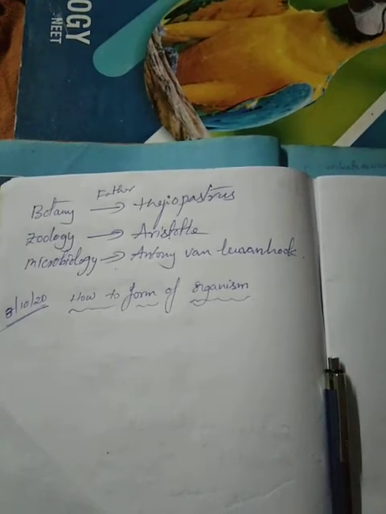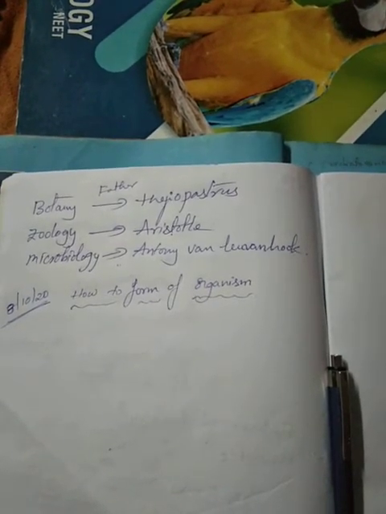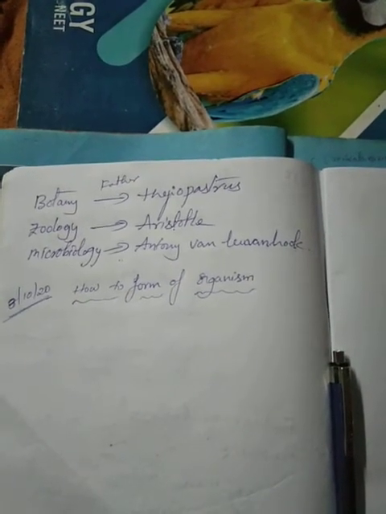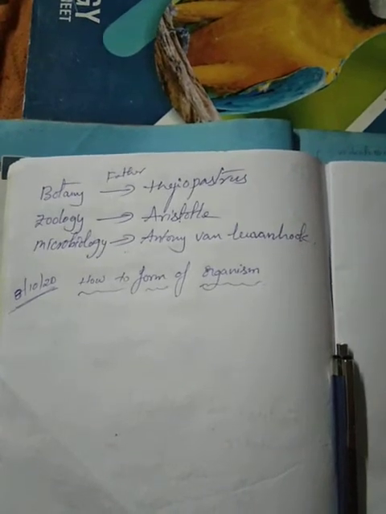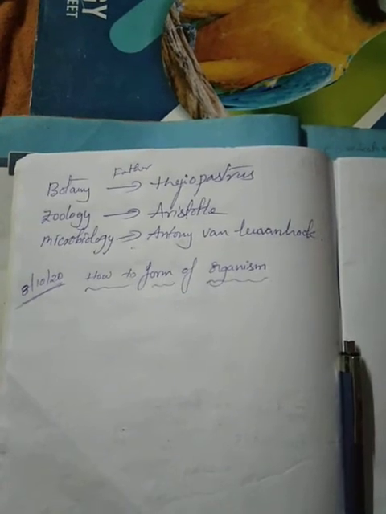Today we are discussing how organisms form. Yesterday I told you the basics of biology. Biology is divided into mainly three branches. The first is botany, the second is zoology, and the third is microbiology. The study of plants is botany, the study of animals is zoology, and the study of microbes is microbiology.